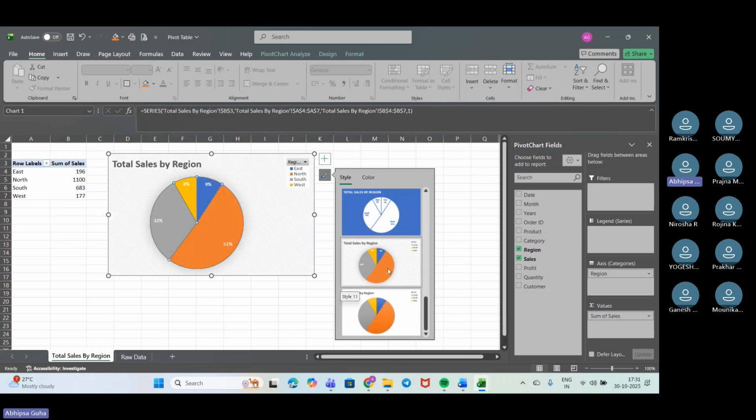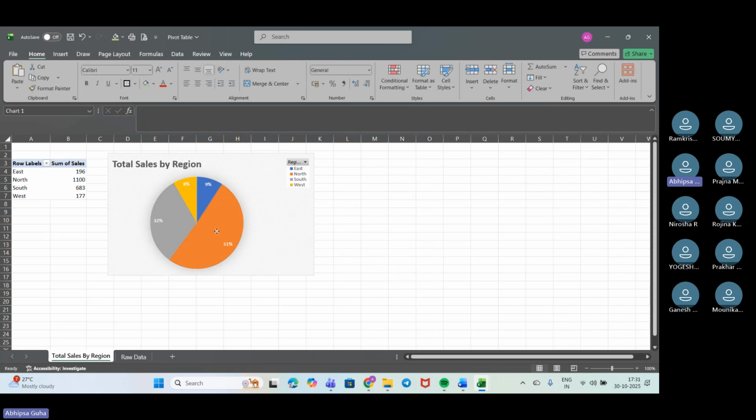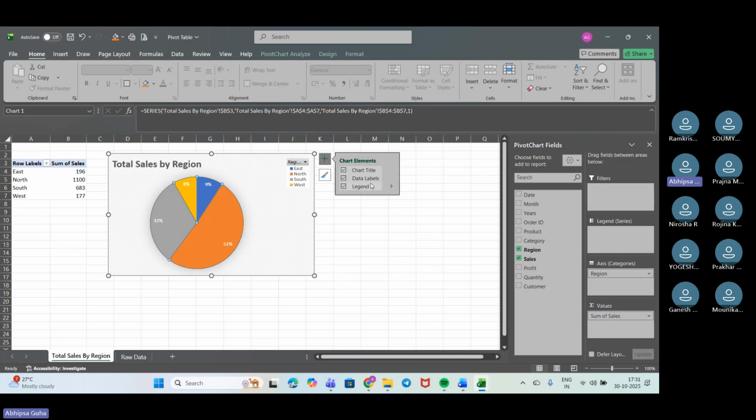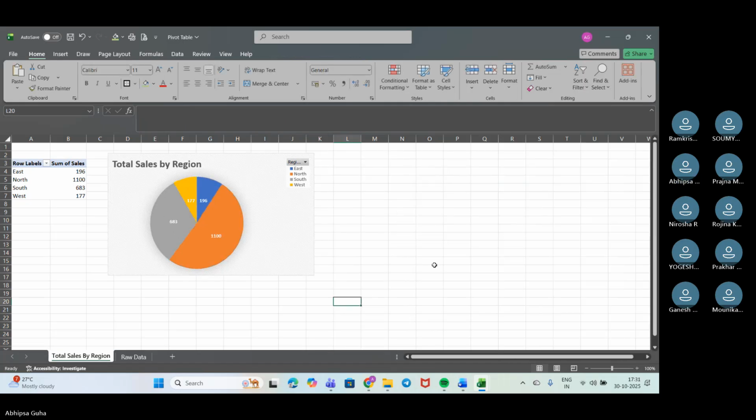Let me choose it like this because it is giving me the percentage also with that. I also get an option of data labels. Either I can put it or not. I got different options. If I want it outside, I can get it. If I want it in this form, I can get it. If I need it in callout form, I get it. So in different forms, if needed, I'll get it. Let me put it in the center.